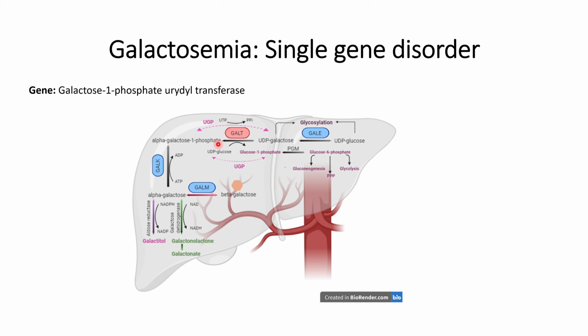So sometimes this dietary restriction leads to a lack of nutrients within the patient. However, so far there is no direct or permanent cure that has been made against this galactosemia disease.